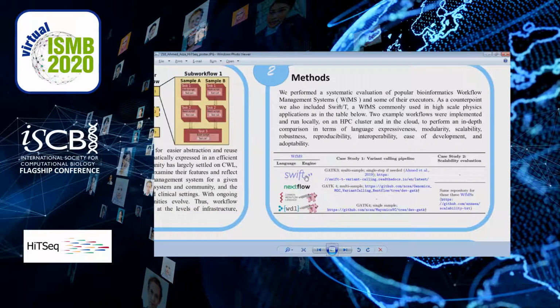We do this via two case studies. In the first, we build a variant calling pipeline in each language to assess their expressiveness. And in the second, we select executors of those languages to assess their scalability.